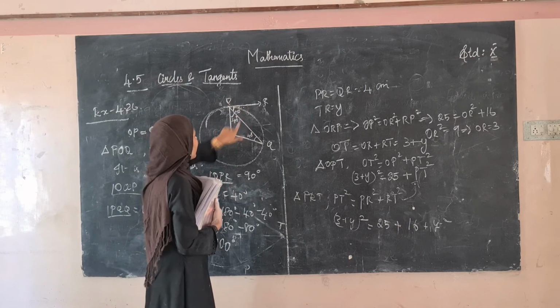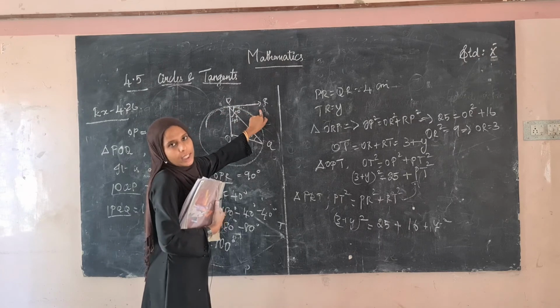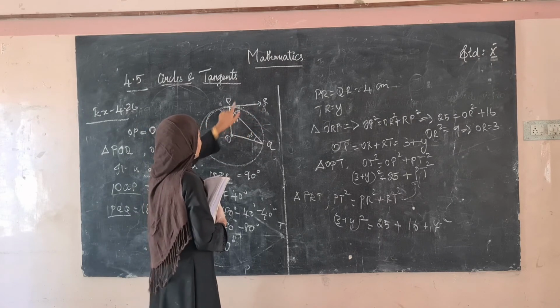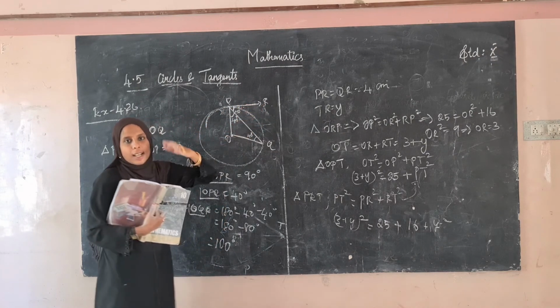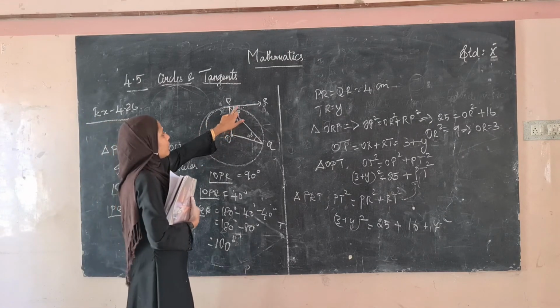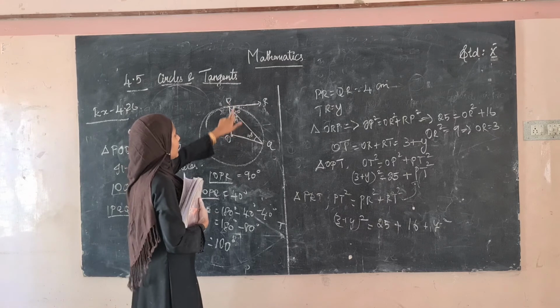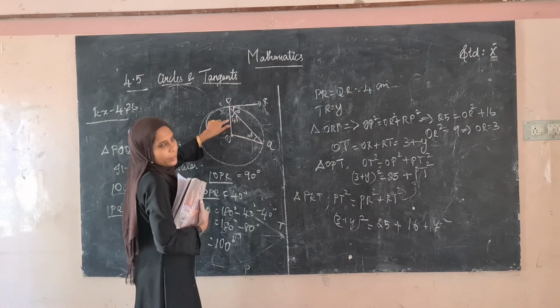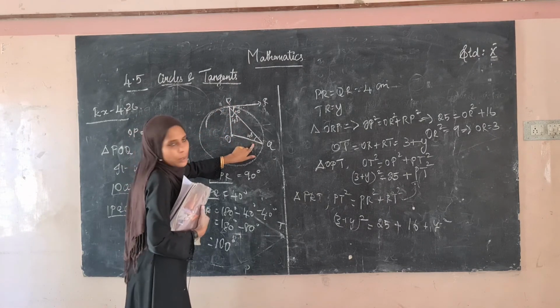Okay. So and again POPR we are taking that. We know that this is the radius and this is the tangent. So the radius and the tangent form the angle 90 degree. So the whole angle is 90 degree. We know that this is 50 degree. So 90 degree minus 50 degree, this is 40 degree. If this is 40 degree, this will be also 40 degree.